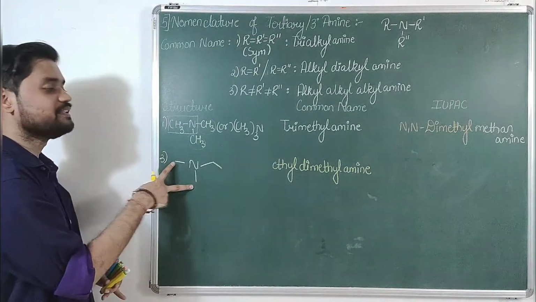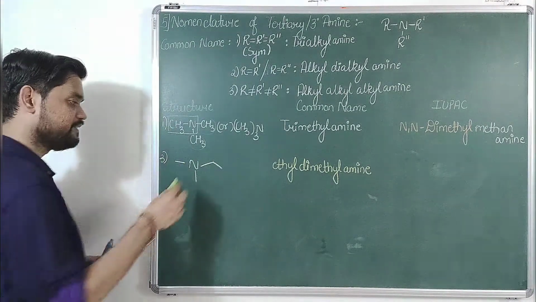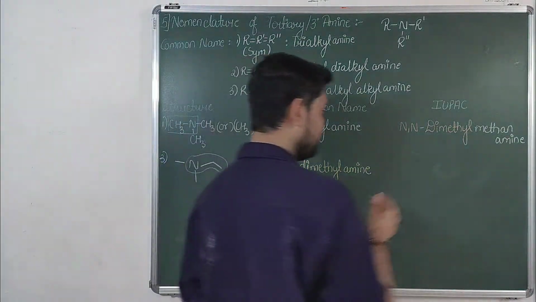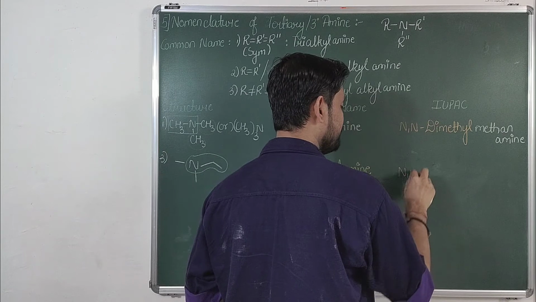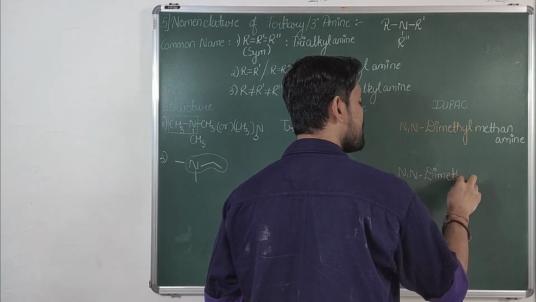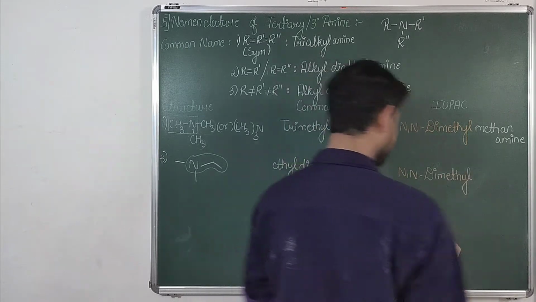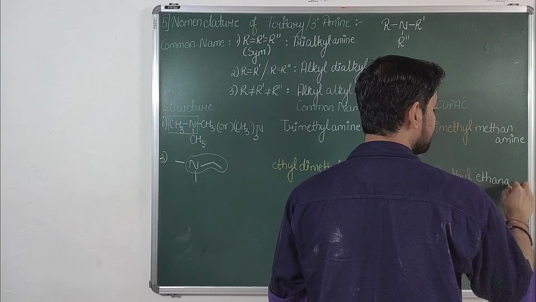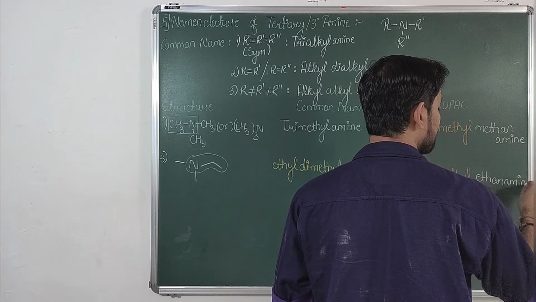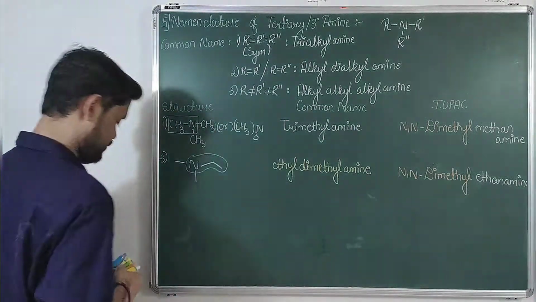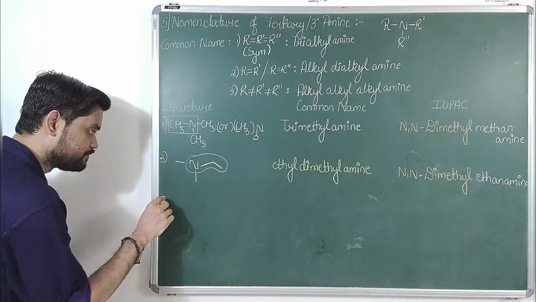Ethyl dimethyl amine. Talking about IUPAC name, longest chain will be this, right? So the name will become N, N dimethyl ethane amine. Fair enough?